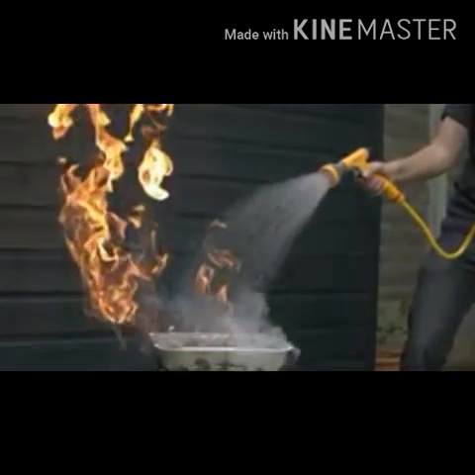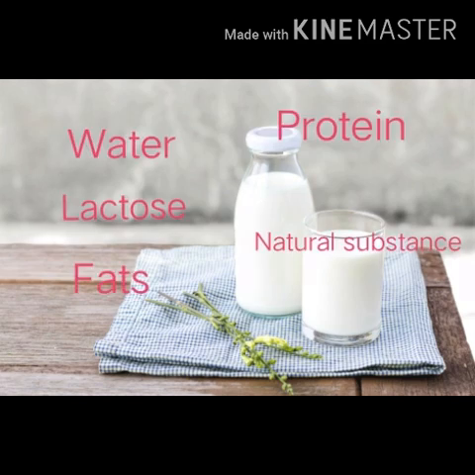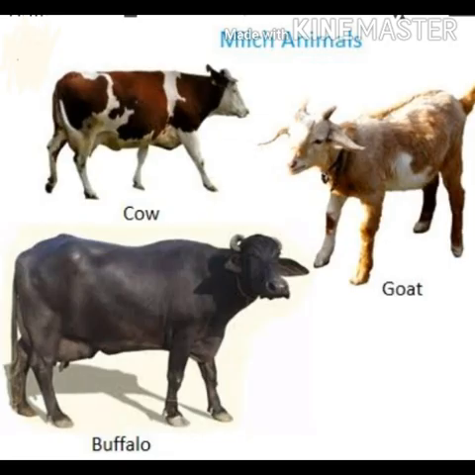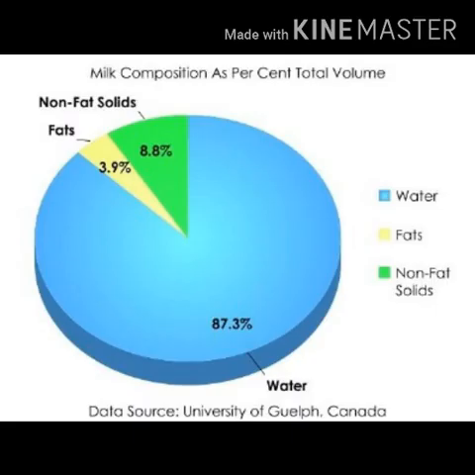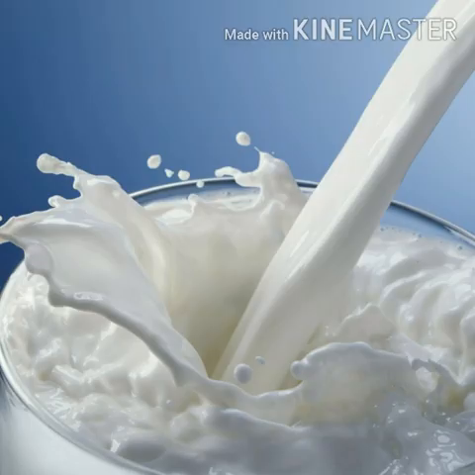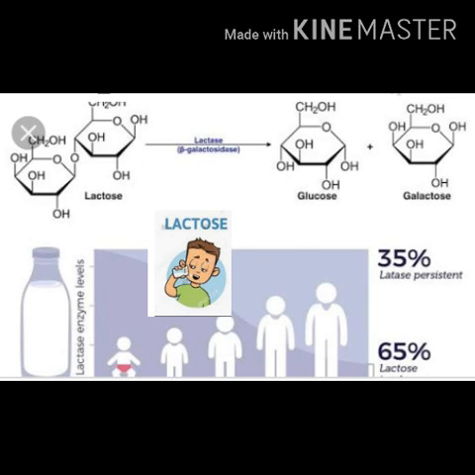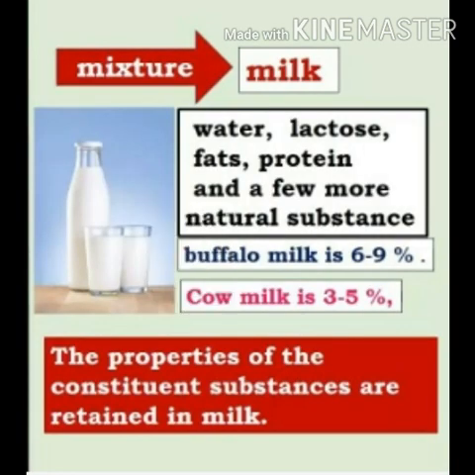Milk is a mixture of water, lactose, fats, protein and a few more natural substances. The proportion of various ingredients of milk is different as per its source. The proportion of fats in cow's milk is 3 to 5%, while it is 6 to 9% in buffalo's milk. The ingredient water is naturally present in large proportion in milk. Therefore, milk exists in liquid state. The sweetness of milk is due to the ingredient called lactose. In other words, the properties of the constituent substances are retained in milk because it is a mixture.